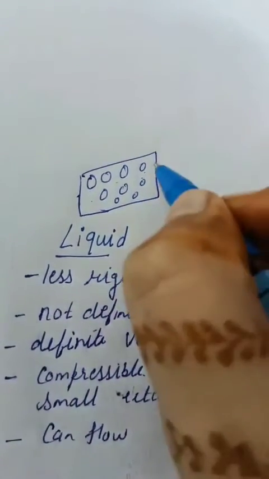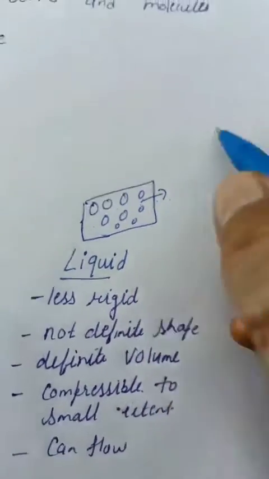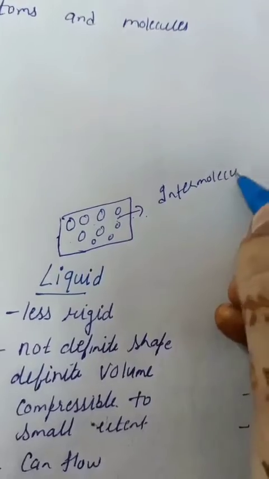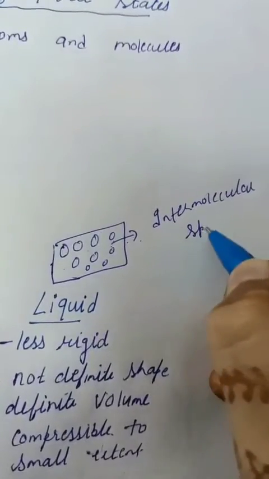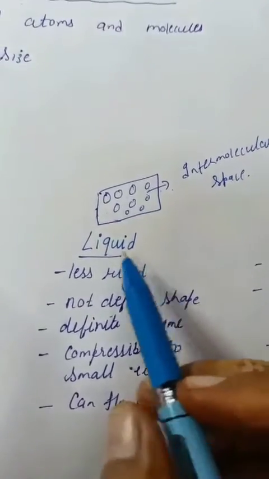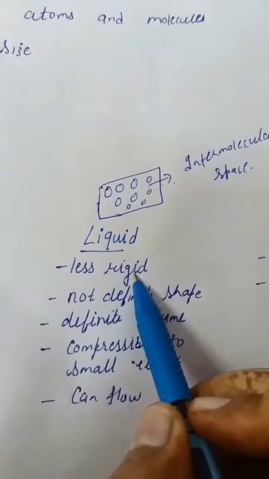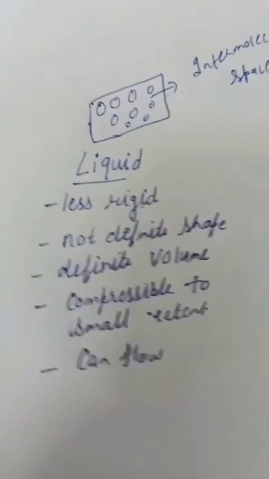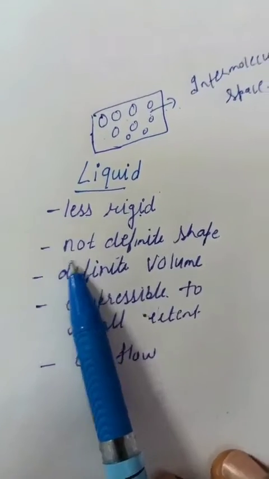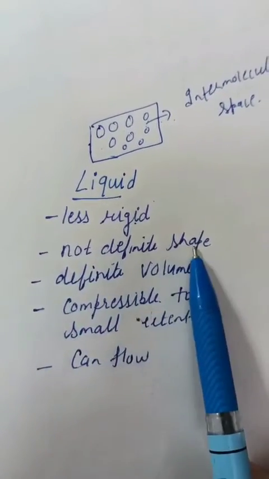You can see this vacant space is called as intermolecular space. Now, liquid state of matter is less rigid. For example, water. Water is not that much rigid. Ice is more rigid.